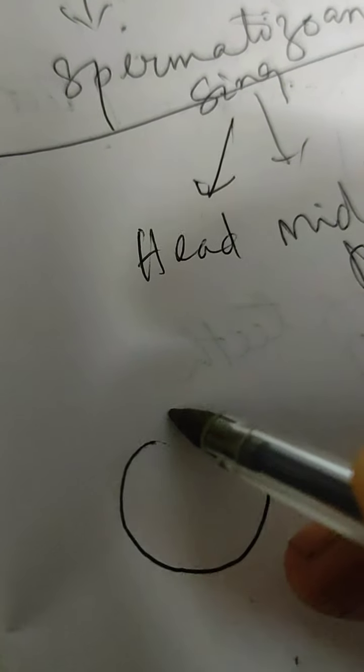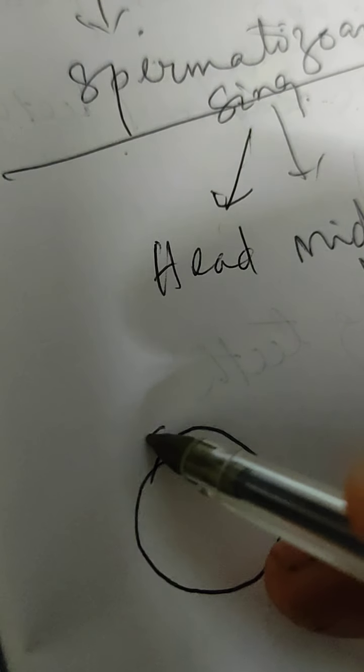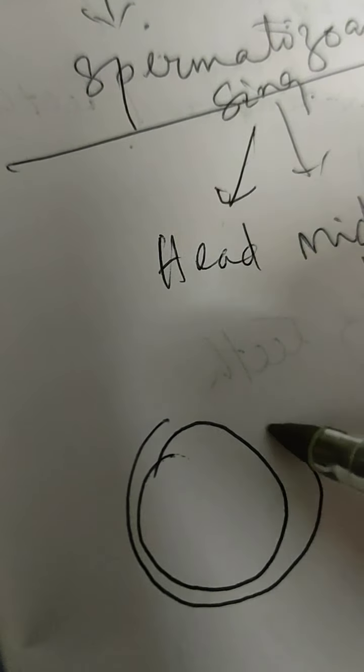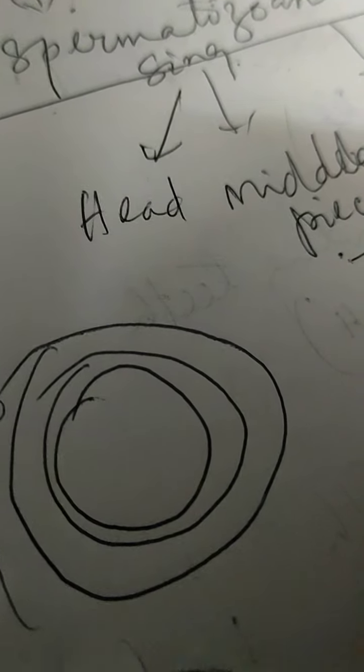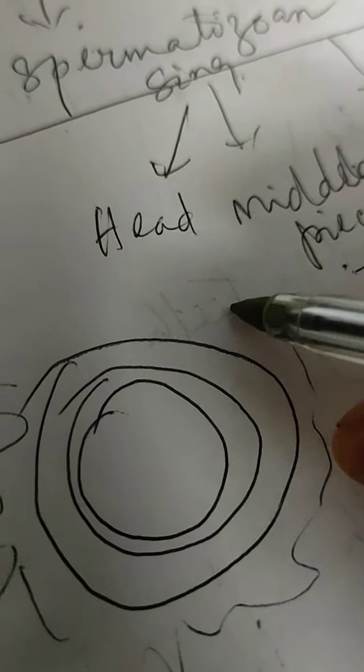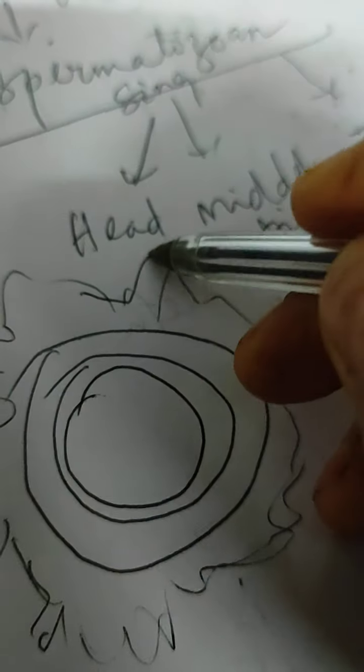Now the female gamete we are going to discuss. The mature ovum or egg is spherical in structure, so we will draw it more or less spherical. It is surrounded by so many layers that I am going to show also. So many cells, these are of irregular shape. That's why I have drawn it like this. I will discuss why it is so.